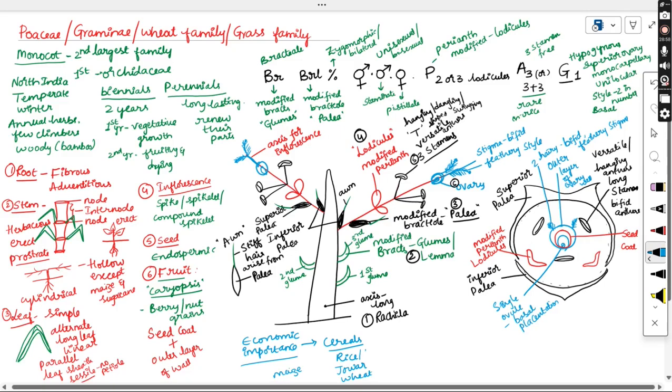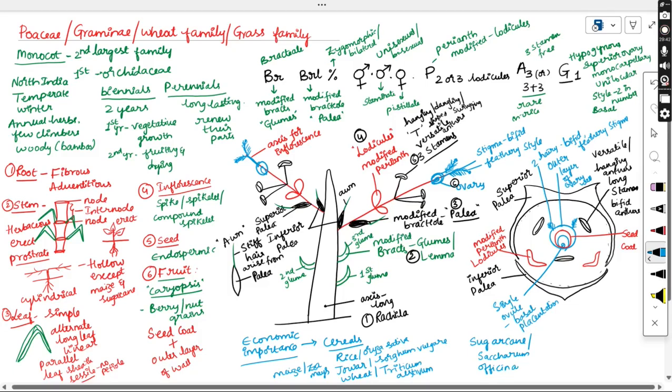So the scientific name of rice is Oryza sativa. The scientific name of jowar is Sorghum vulgare. Sorghum vulgare is the scientific name of jowar. And for wheat, Triticum aestivum is the scientific name. Coming to maize, the scientific name is Zea mays. So all these cereals come under this. And coming to sugarcane, from sugarcane we can extract sugar. The scientific name of sugarcane is Saccharum officinarum.